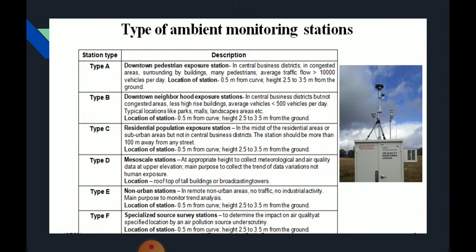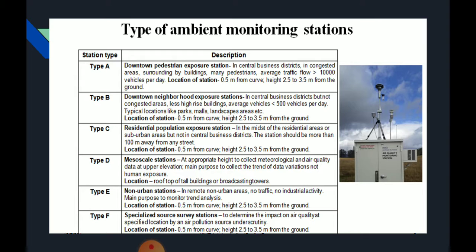The first, type A, covers average traffic flow greater than 10,000 vehicles per day. The location of the station, as represented in this picture, is from 0.5 to 0.8 meter from the curb, and its height is about 2.5 to 3.5 meter from the ground. Type B means average vehicles should be less than 500 vehicles per day. Typical locations are parks, malls, landscaped areas, etc. The location of the station is 0.5 meter from the curb and its height is 2.5 to 3.5 meter from the ground.